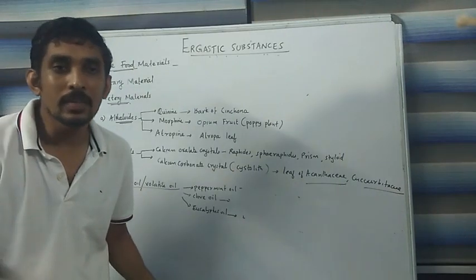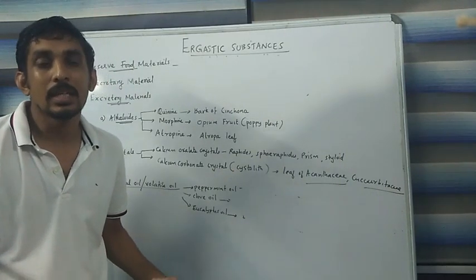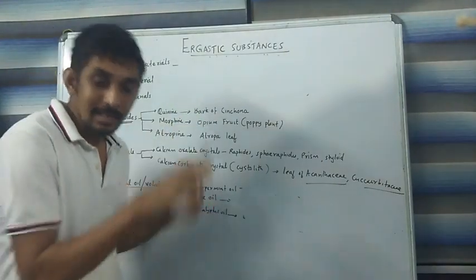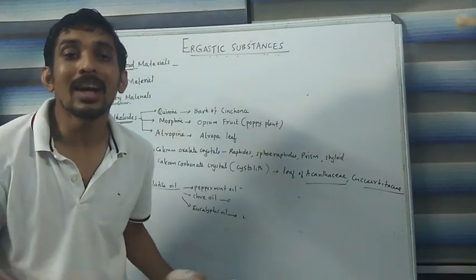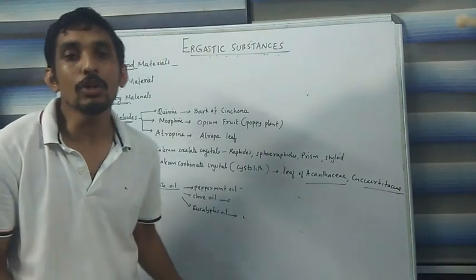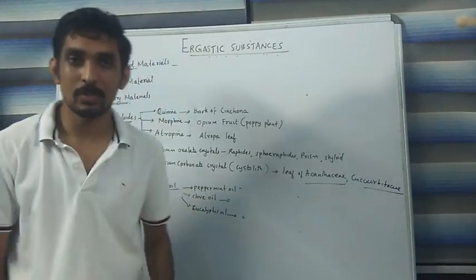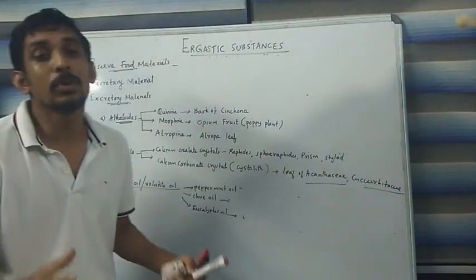From the word itself, we can understand that reserved materials are the ergastic substances which are stored by the live plant cell in order to produce energy in future.